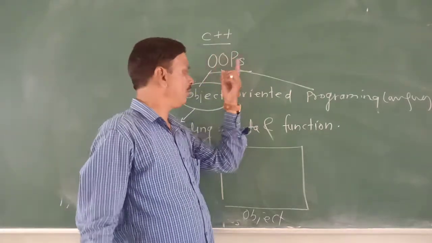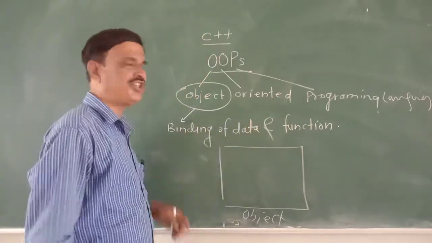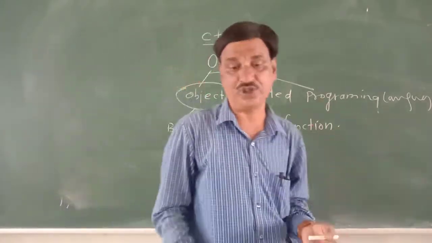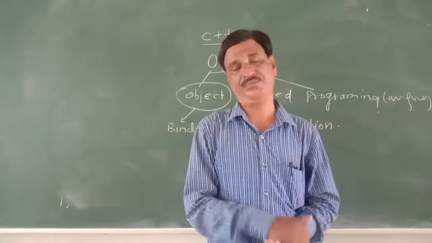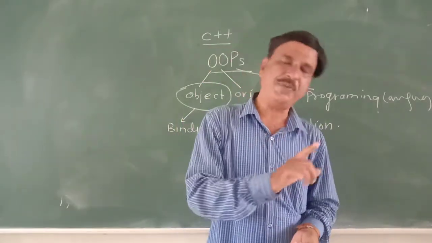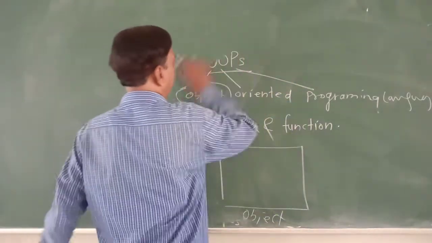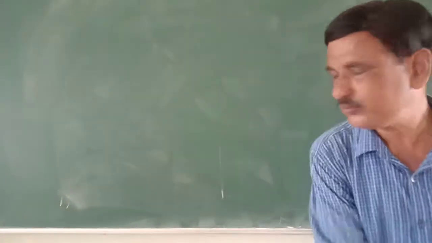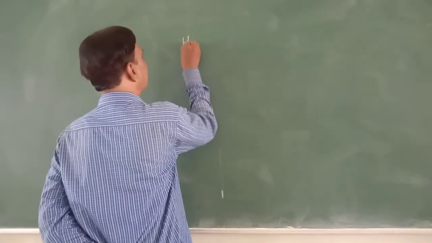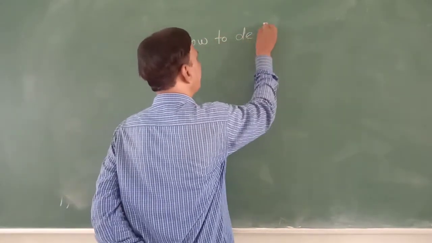C++ is an object-oriented programming language. In an object-oriented programming language, object is essential, object is binding of data and function. And data and function, first of all, we have to specify. That specification is done in the class. So, how to define a class? Yesterday we have seen it, but once again we are going to see how to define a class.